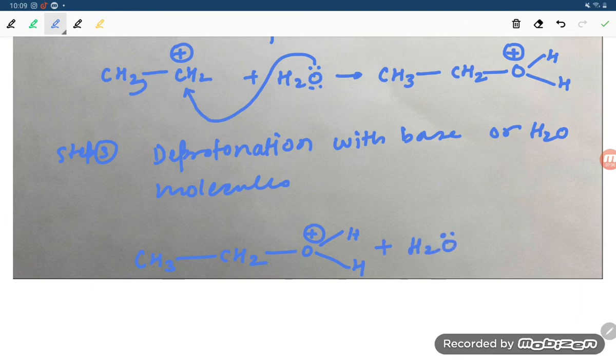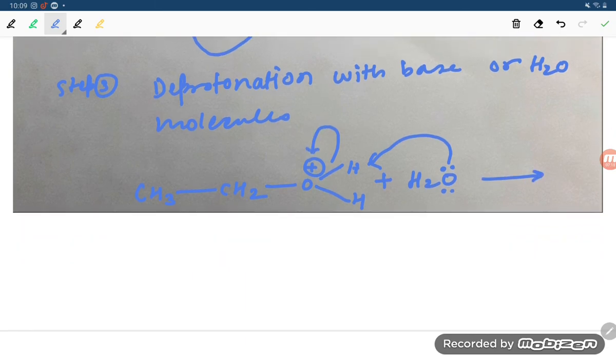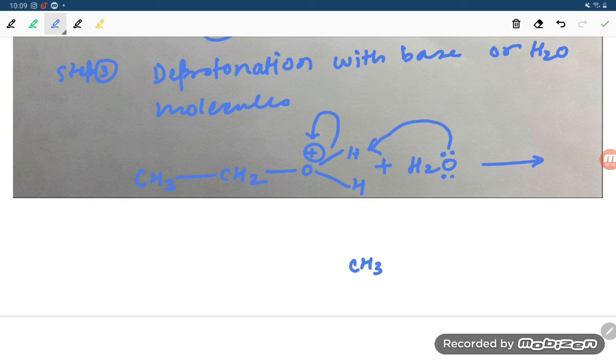The water has a lone pair of electrons, students. It will take this hydrogen, and the electrons will shift here. So the product it will form is CH3, CH2, OH, plus H3O plus, which again comes out at the end of the reaction.